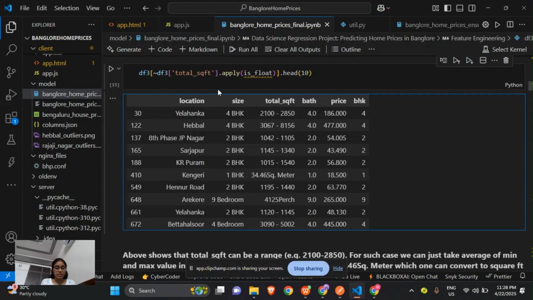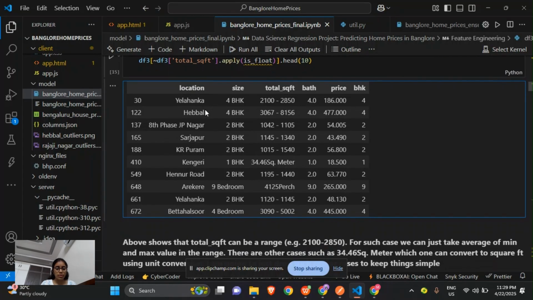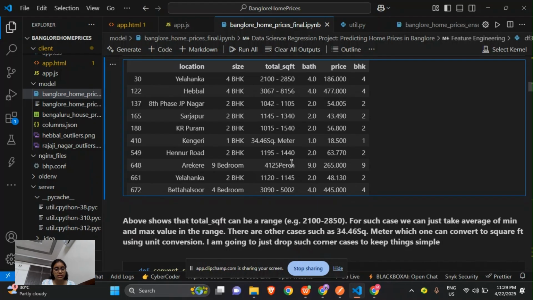Here, this function is used to apply the float function to the total square feet column, returning true if the value is a valid float or false otherwise. This operator is used to convert the boolean values, so true becomes false and vice versa. That is, it is used for negation. And this overall represents the table showing where the total square feet has values like 2100 to 2850, and also values like these. These ranges of values with units are not just single numbers.